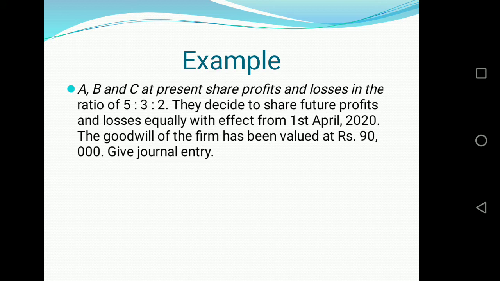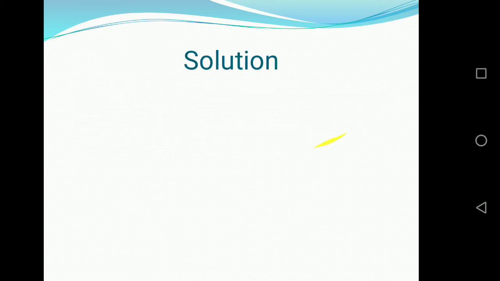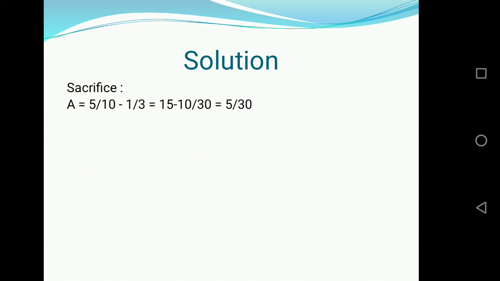Let's understand this with an example. A, B and C at present share profit and losses in the ratio 5:3:2. They decided to share future profits and losses equally with effect from 1st April 2020, and the goodwill of the firm has been valued at rupees 90,000. You are asked to give the journal entry. So the old ratio was 5:3:2 and the new ratio is equal for the partners, and the goodwill is valued at 90,000. So in this case, we have to first find out the sacrificing ratio.